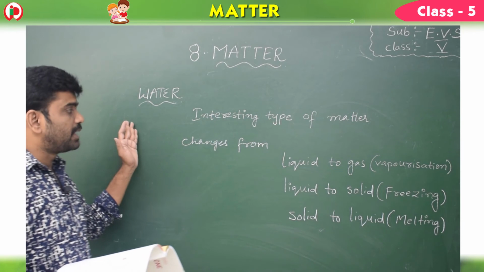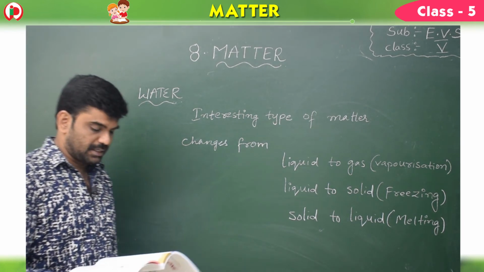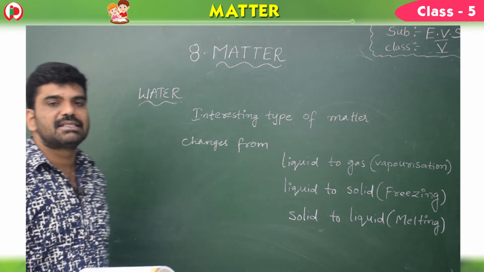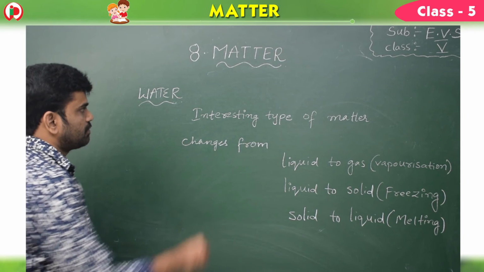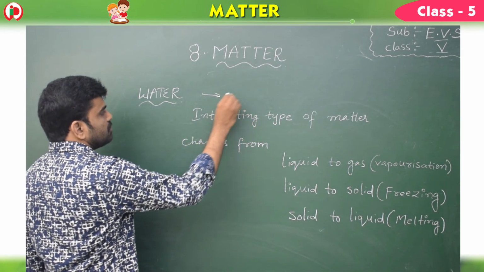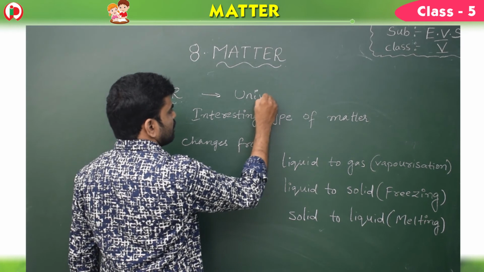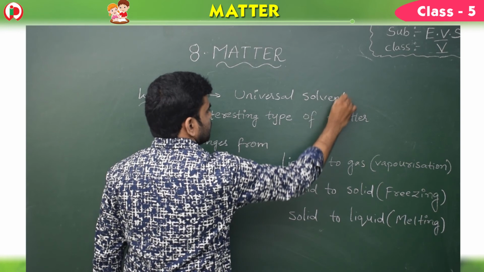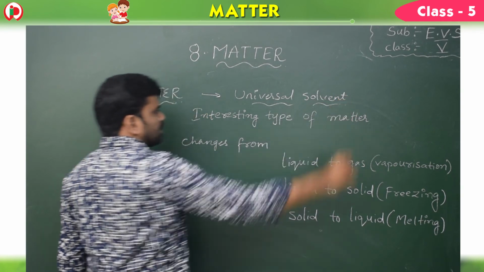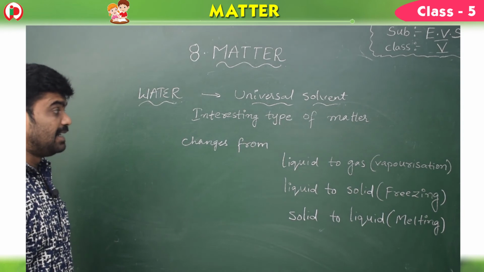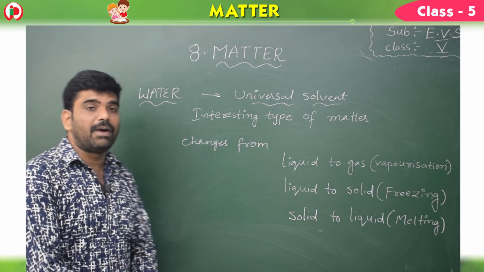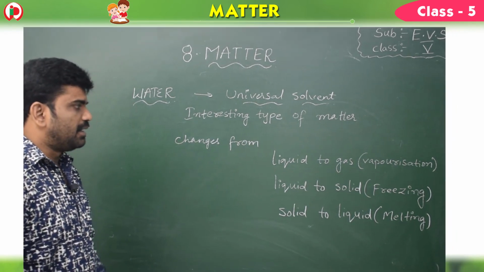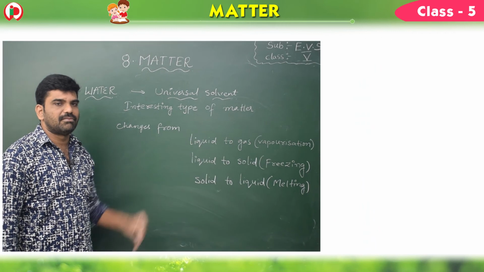Now in today's class we are going to learn about water and solutions. Here say, children, water is considered a universal solvent. Water is considered a universal solvent. Why? Because it can dissolve so many substances in it. So it is considered a universal solvent. And it is an interesting type of matter, children. Why is water considered an interesting type of matter? It changes from one form to another form.